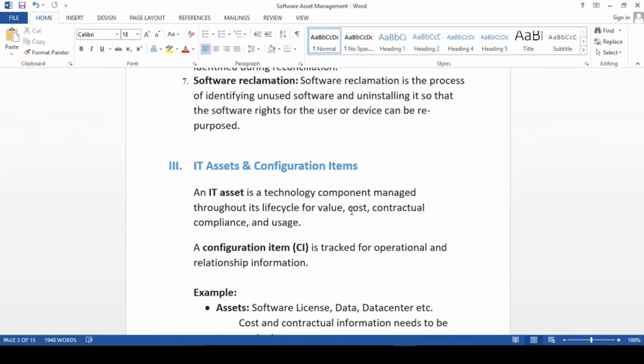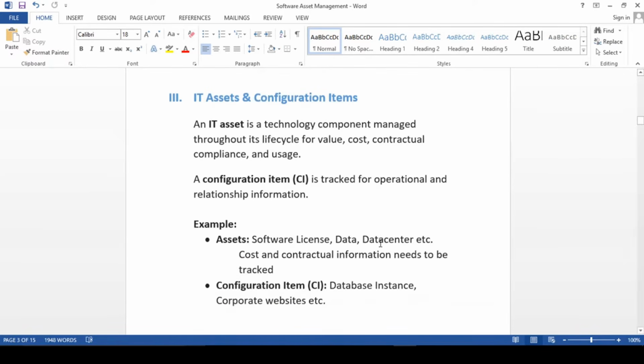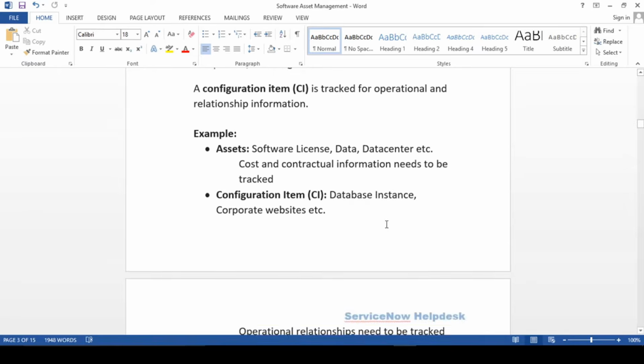So this is the difference between assets and configuration items. Many people are confused about the difference. Again, I'm telling you, all assets must be configuration items, but all configuration items may not be assets. Fine, so let's check out the example for the asset: software license, data center cost, and contractual information need to be tracked.